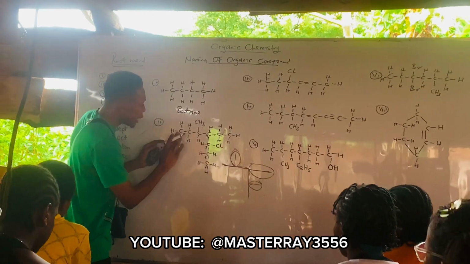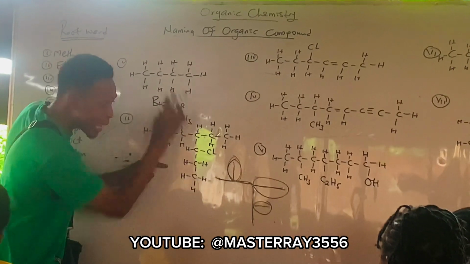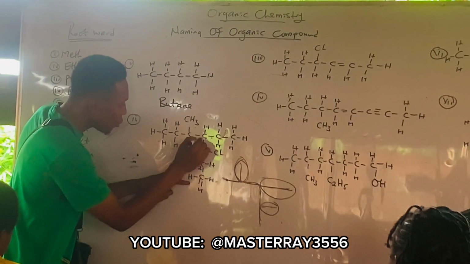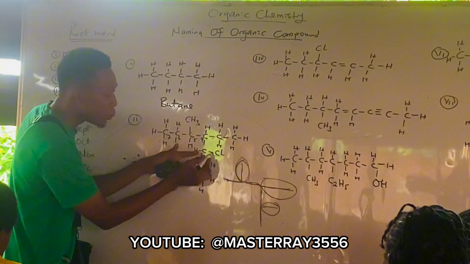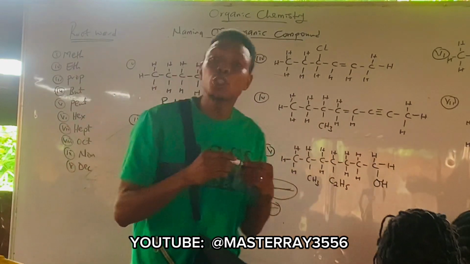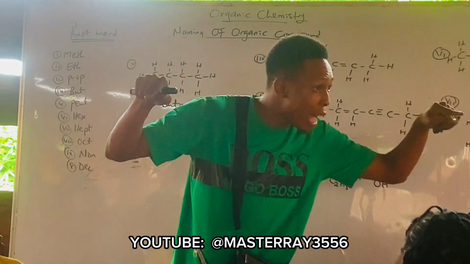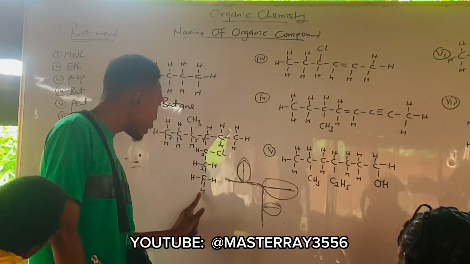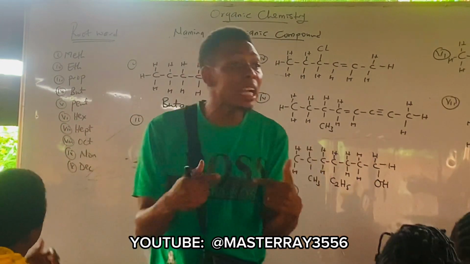Alright. Then let's count from this other side. So if you are counting from here like this, we have 1, 2, 3, 4, 5, 6, and 7. So the substituent is where now? It's also in carbon-3, right? Yes. Now, if you have substituents in equivalent positions, that is in the same position of carbon, are you following? When counting from this, I have it in carbon-3. When counting from the down, I have it in carbon-3.